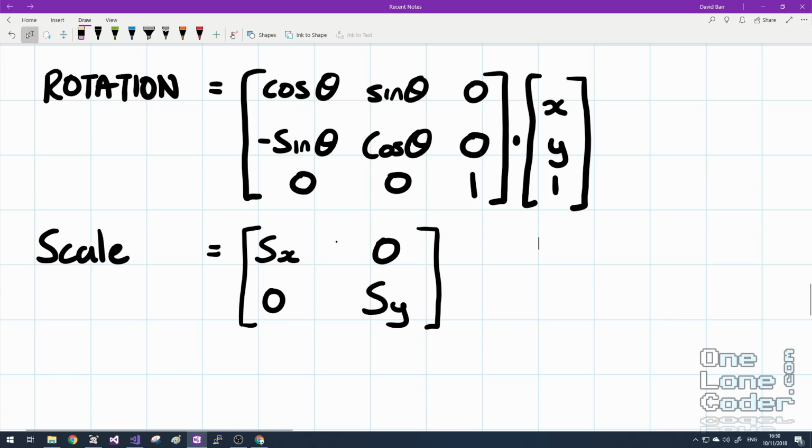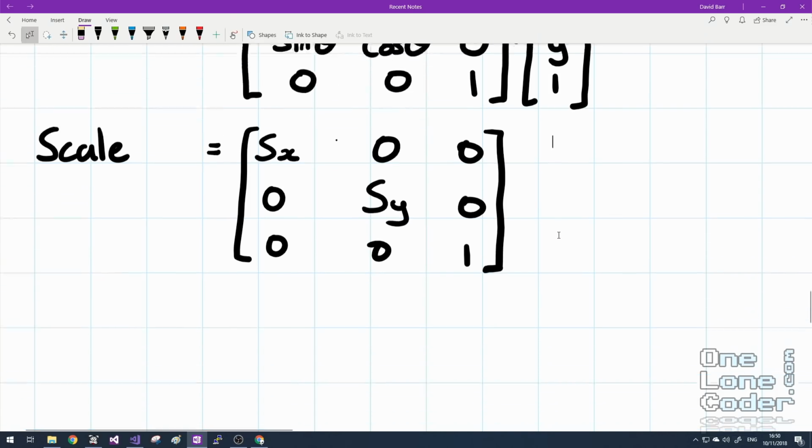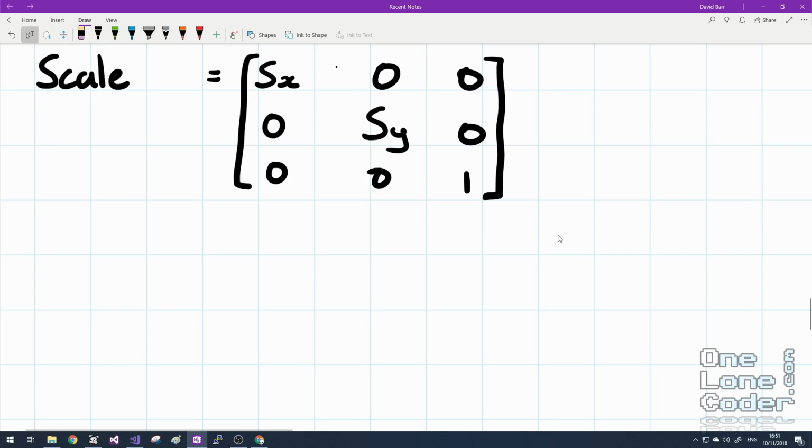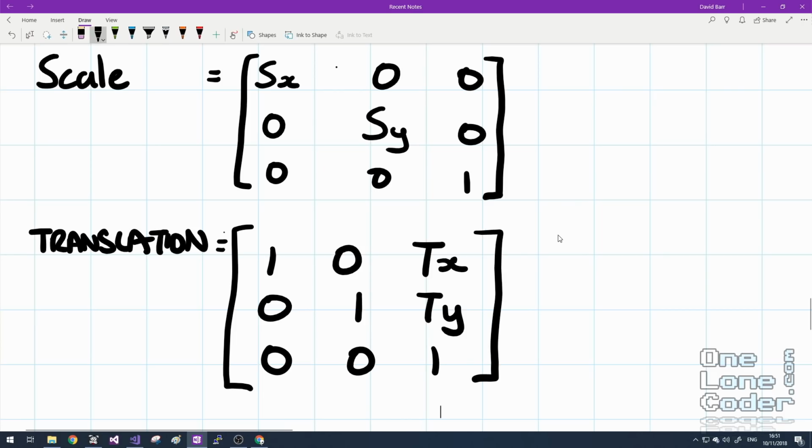In fact, we'll do exactly the same for our scaling matrix. 0, 0, 1, 0, 0. So now our scaling matrix is also a 3 by 3 matrix. But now we have enough dimensions to create a translation matrix, which is 1, 0, tx, 0, 1, ty, because these are the terms that get added on, remember, and 0, 0, 1, just to make it a 3 by 3. And now that our three fundamental transforms are all 3 by 3 matrices, of course, we can combine them.